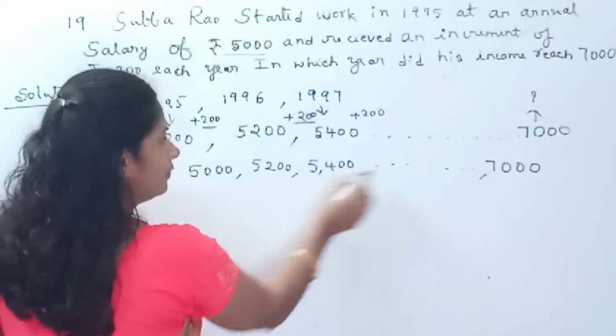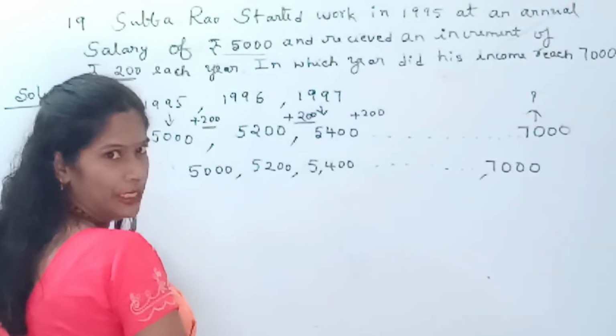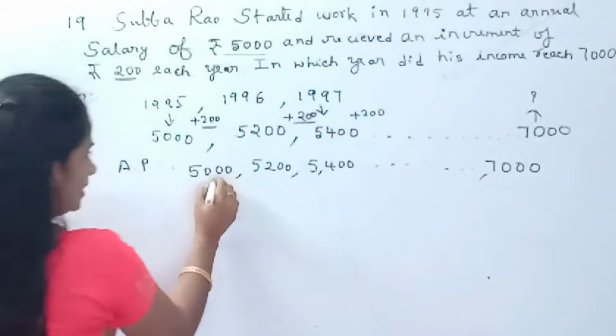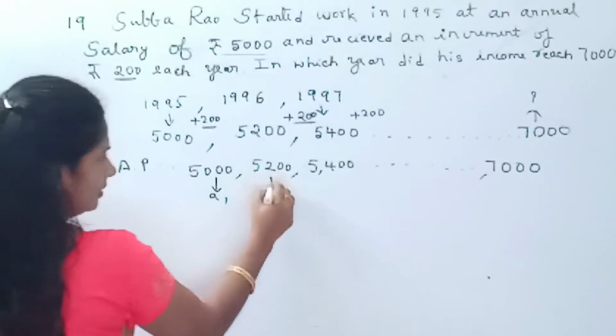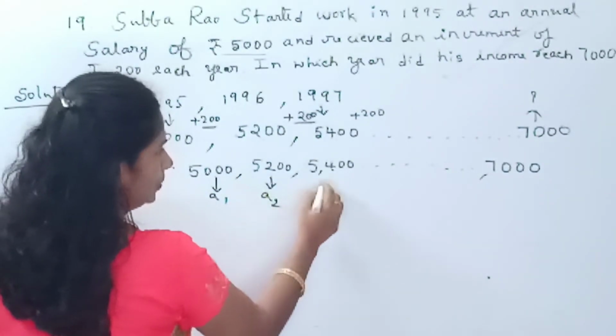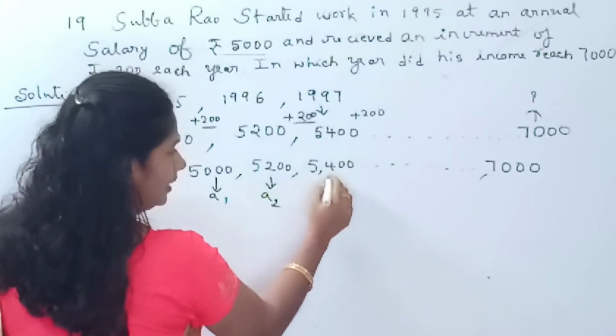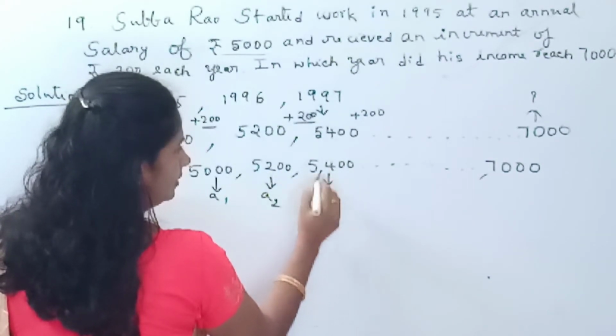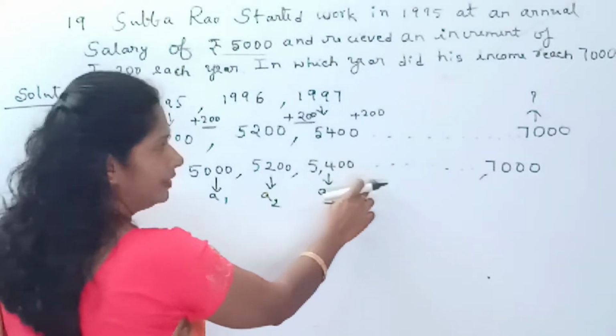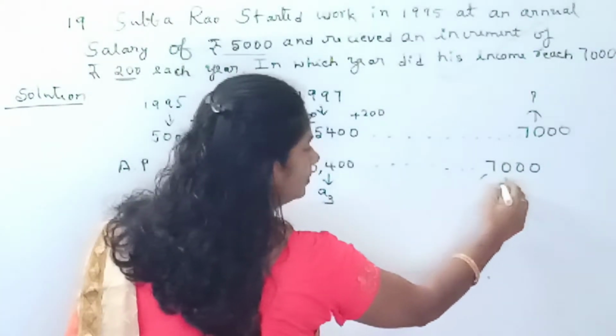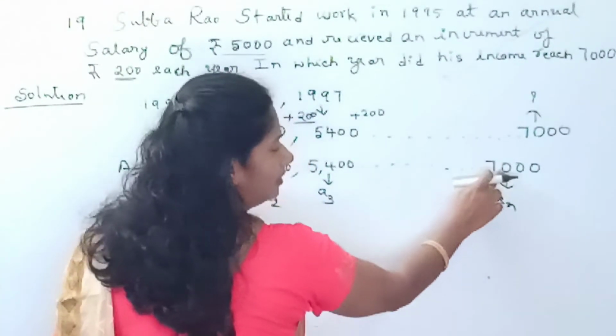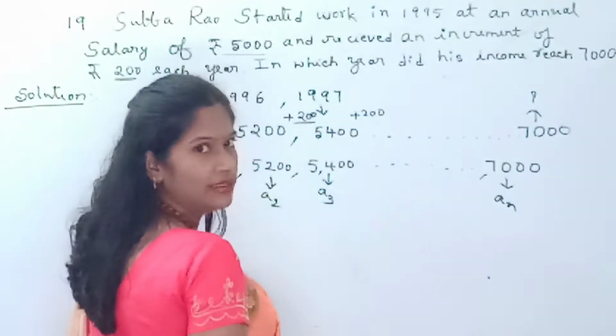So this list of numbers forms an AP. Now this is the first term A1. The second term A2 is 5,200. The third term A3 is 5,400 and the last term, this is An, value is 7,000.